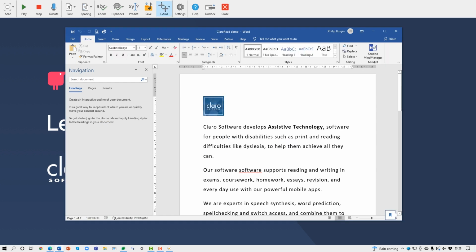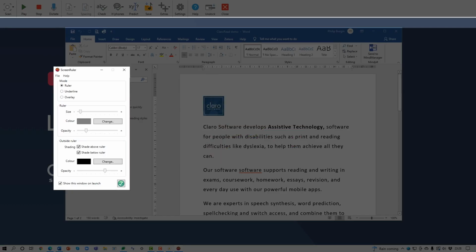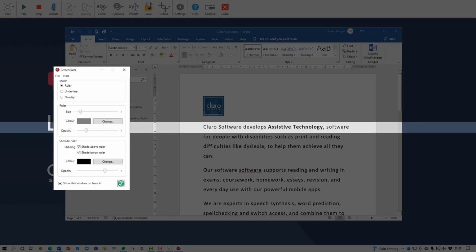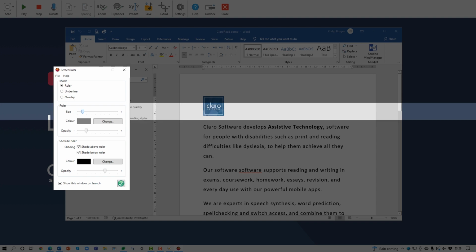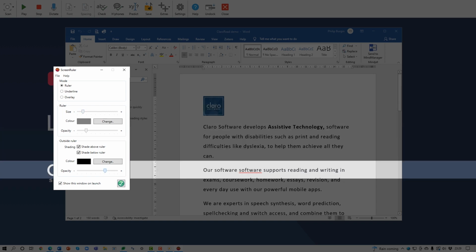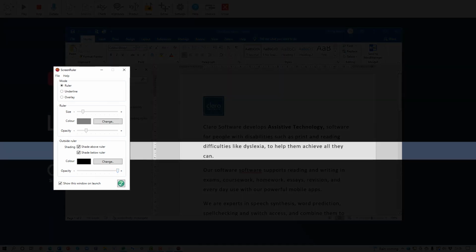Also from the Claro Read toolbar, we have Screen Ruler. It helps focus, improve working memory for those with poor concentration and cognitive overload difficulties. We can view a line at a time. We can change the ruler size so we can see 2 lines and what's coming. We can increase the opacity of the ruler to obliterate the text in the background, increasing focus.